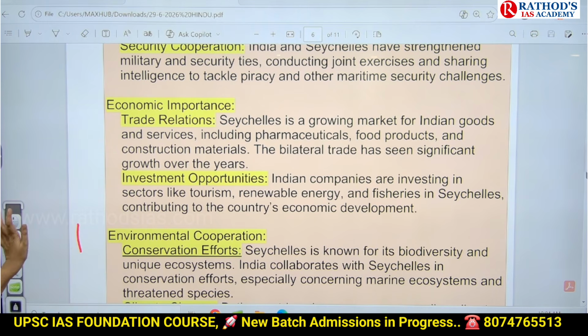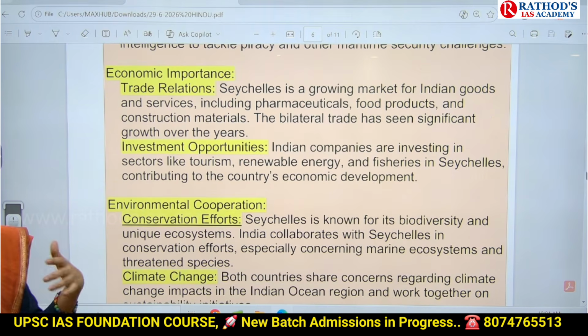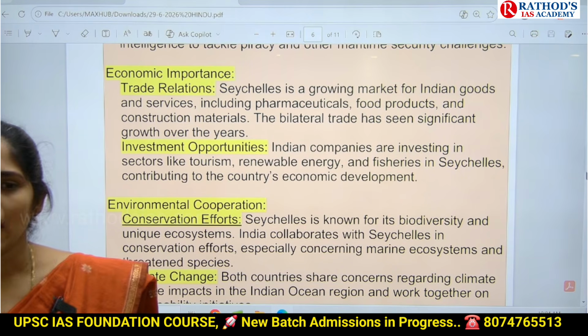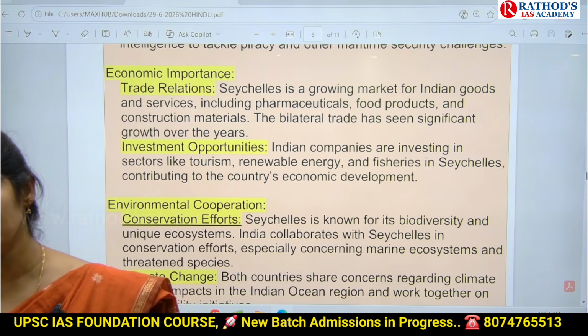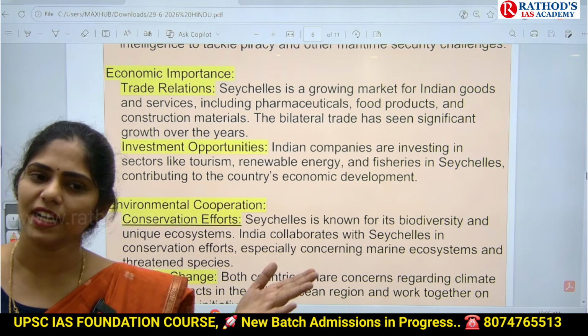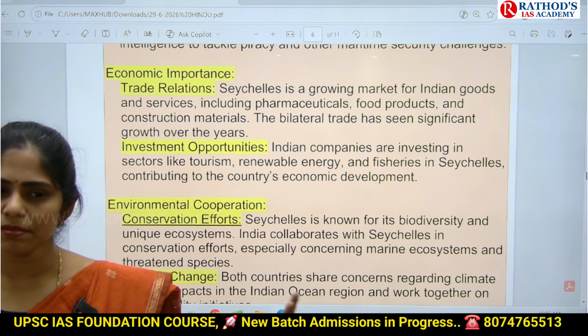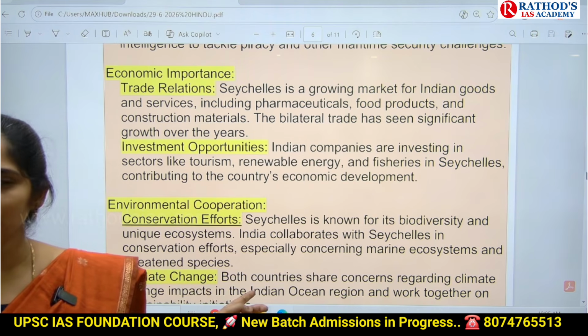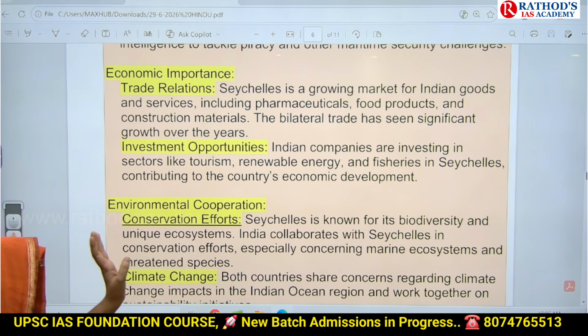And this one is obviously Indian companies are investing in Seychelles, and from there also we are getting some profits, and even we can attract investments to India from Seychelles as well. So from investment point of view, it is important.